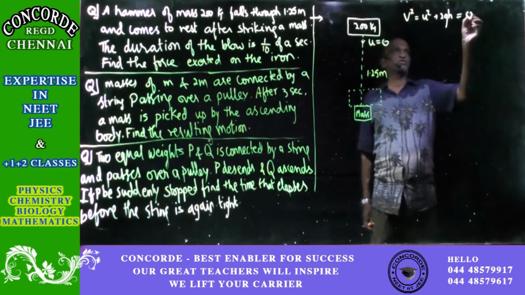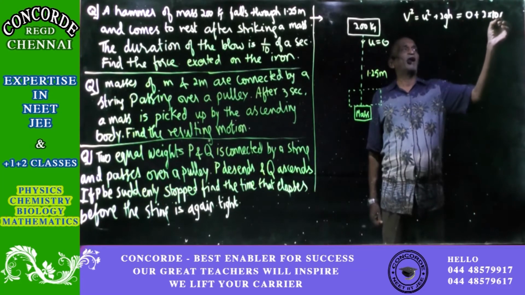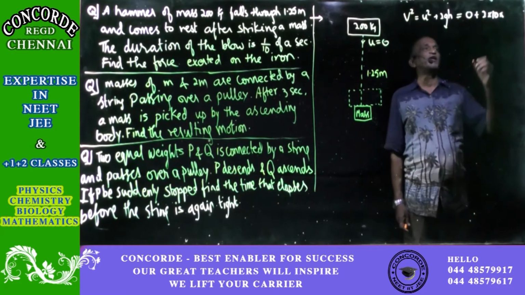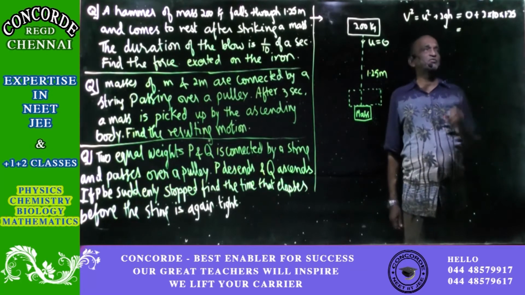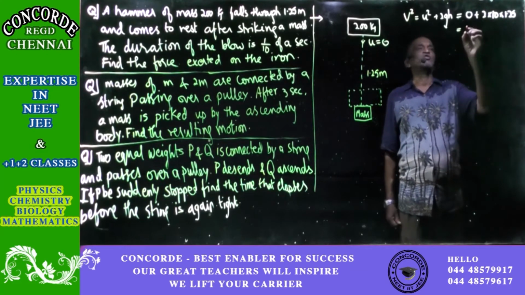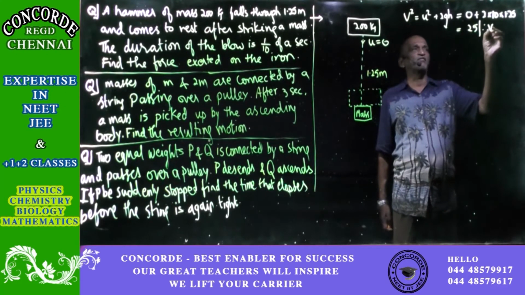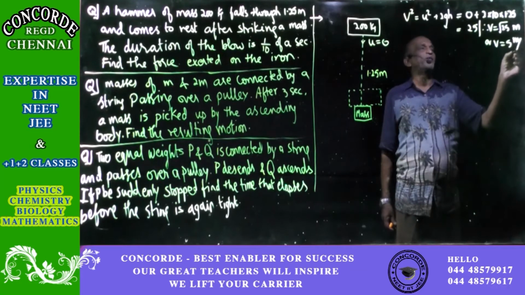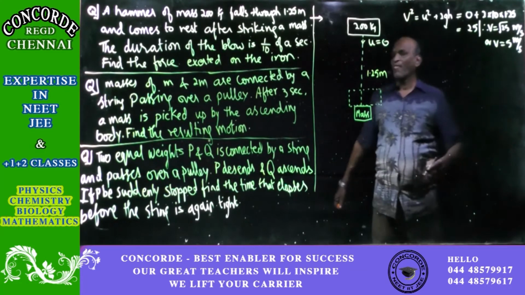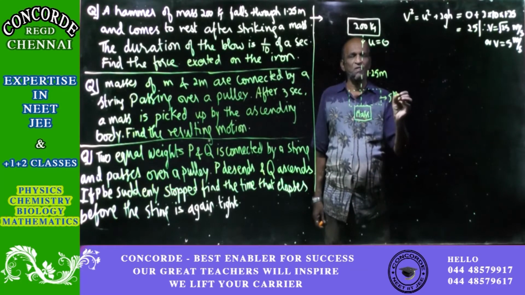So it will be equal to 0 plus 2 into 10 into 1.25 meters. So v squared is equal to 25. Therefore, v will be equal to root of 25, or v is equal to 5 meters per second.